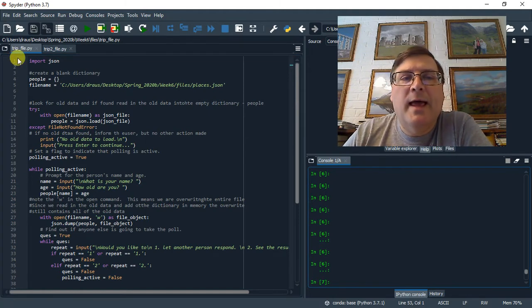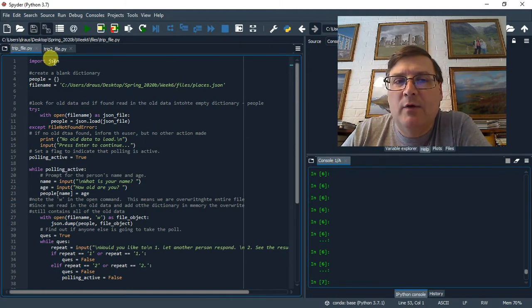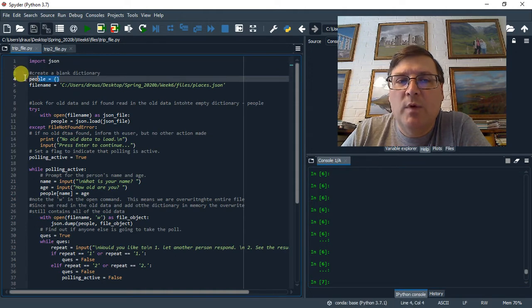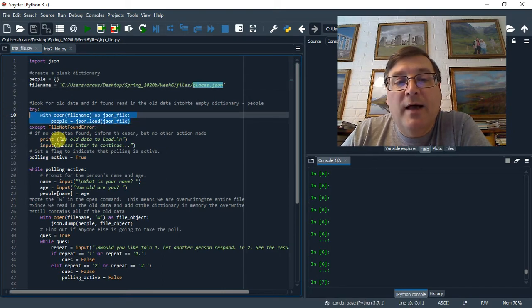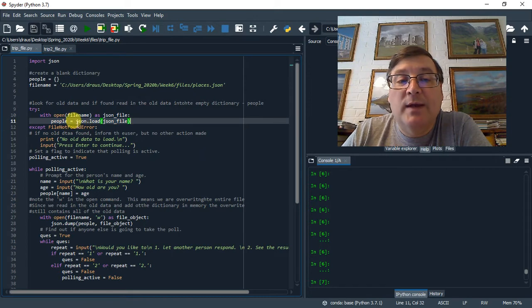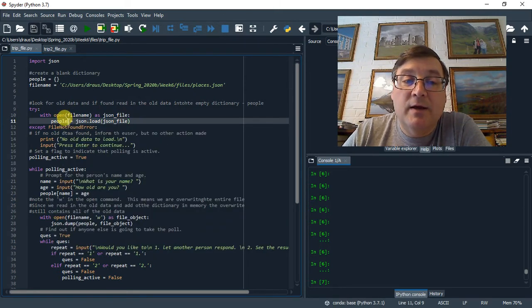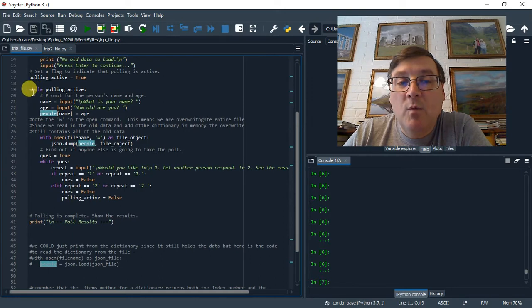So if you look at trip_file.py, you can see we import JSON, we create a blank dictionary, and we set up the file name, places, where we want to save it. We then open the file name. If it exists, we read the entire contents of the text file into the dictionary, people, and if not, we just tell them there is no old data. We then set up a while loop, which will ask what their name is and how old they are.